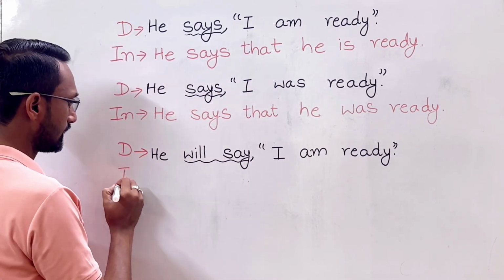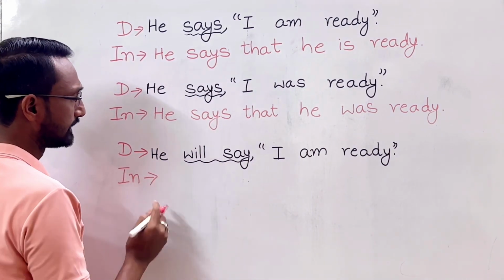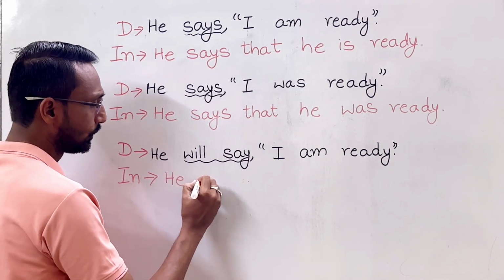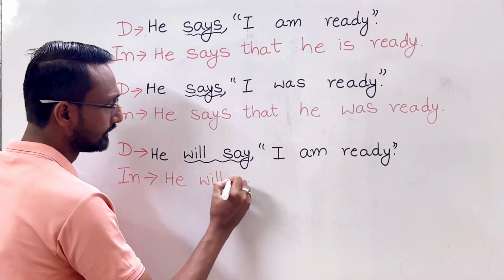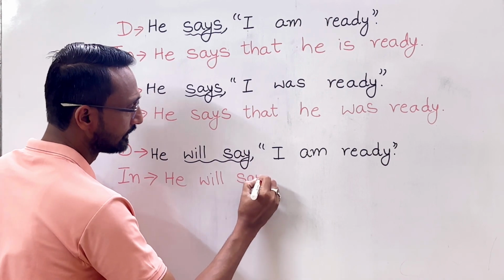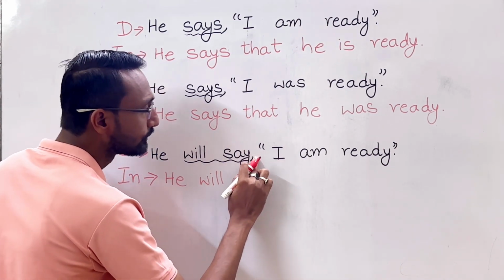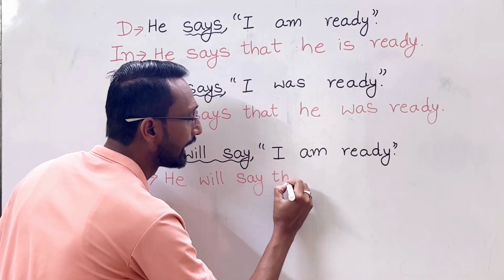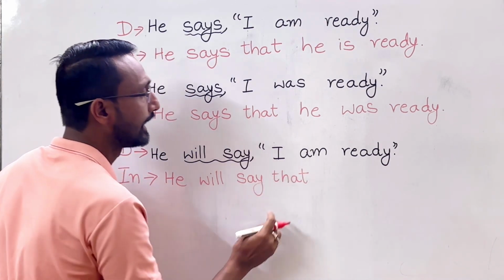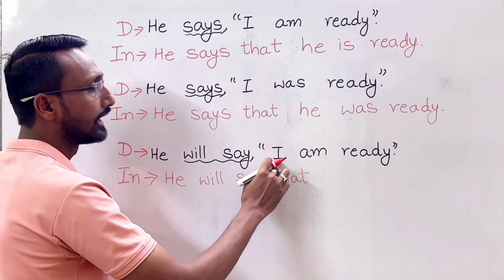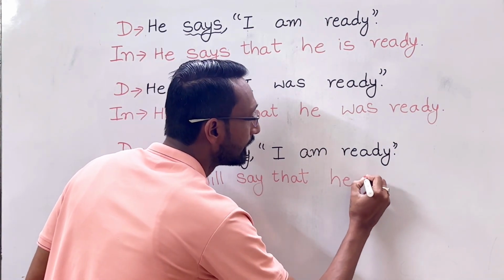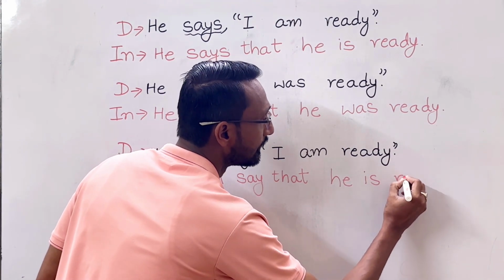Now the third one, indirect speech, "he will say." This remains the same. He will say. We are going to remove the comma and inverted commas, so it will be "that." He will say that he, again "am"? No, we will put "he is" ready.